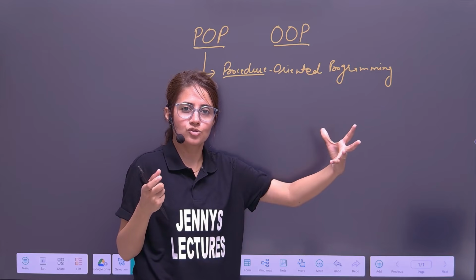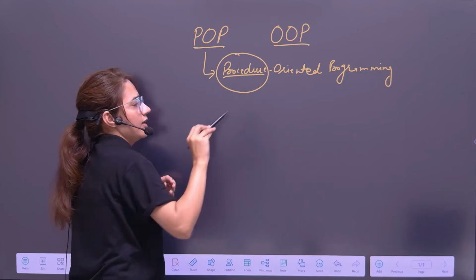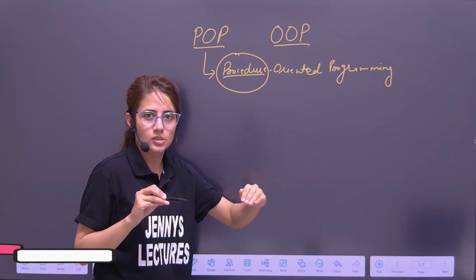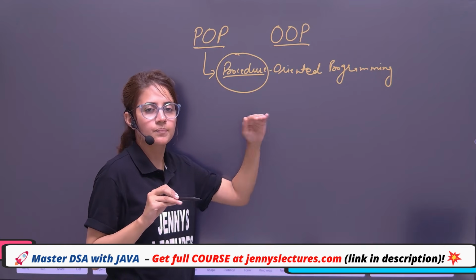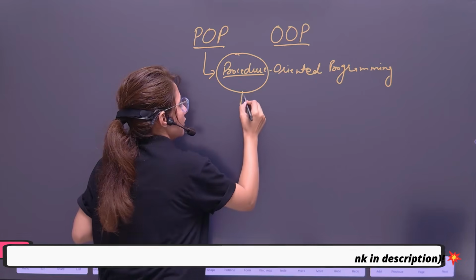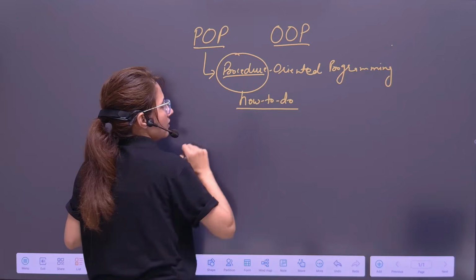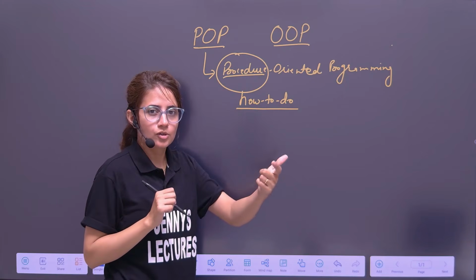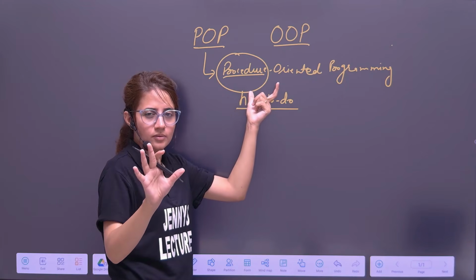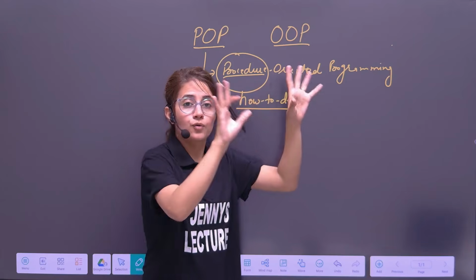That is a different approach. So if you focus on the procedures while writing programs, how to do the task, basically in procedure oriented programming, it is a style where programmers focus on how to do the task rather than what to do, how to do it through procedures or functions. So C is based on POP, procedure oriented programming. There we write down functions.